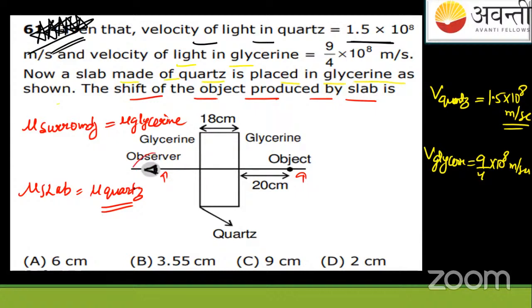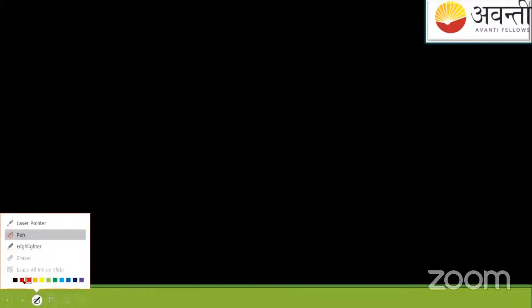Suppose we are standing now on this side and the object is there at 20 centimeters. Whether you keep it at 100 centimeter, it doesn't make sense to worry about that. The reason is that shift is with respect to its present location, not with respect to the distance from the perpendicular side of the slab. So we can write here like this. Shift formula we know. Let me solve on this slide. Thickness is 18 centimeter here. Okay. Let me give you the solution.